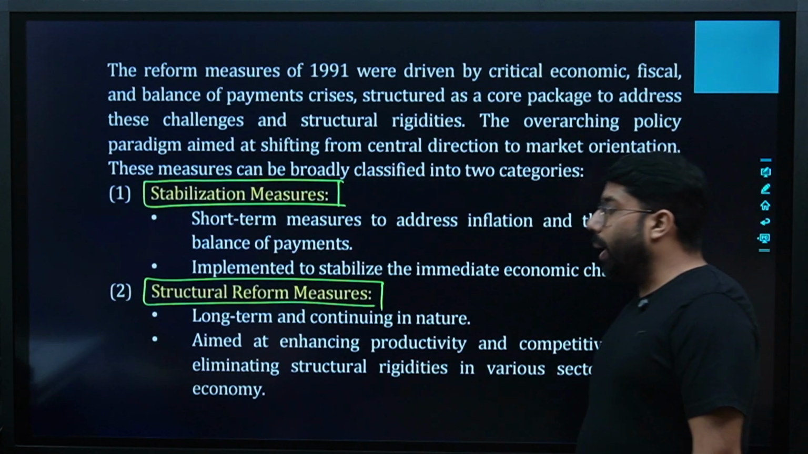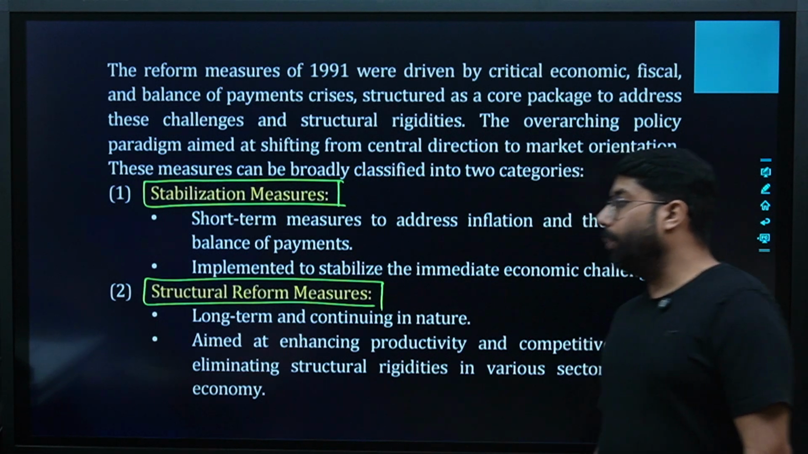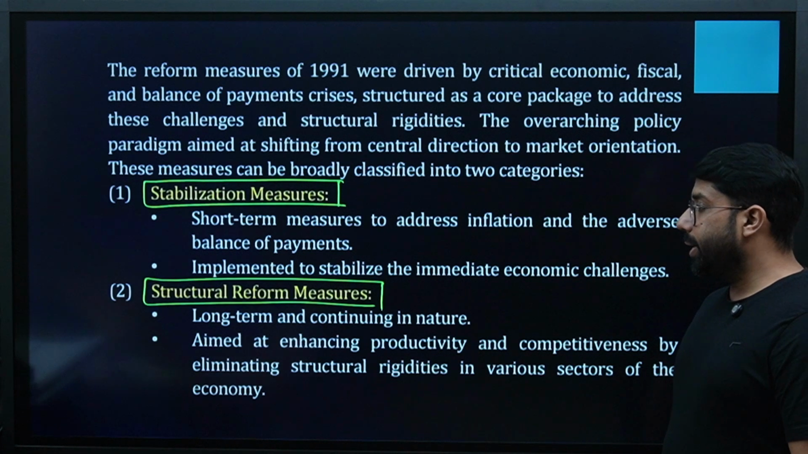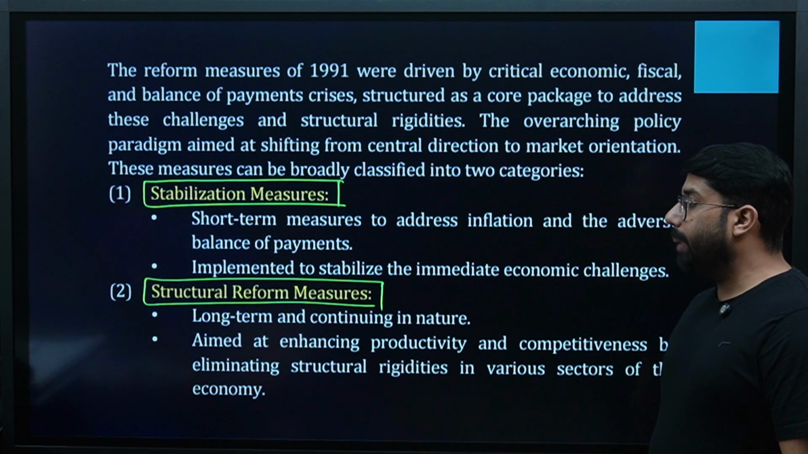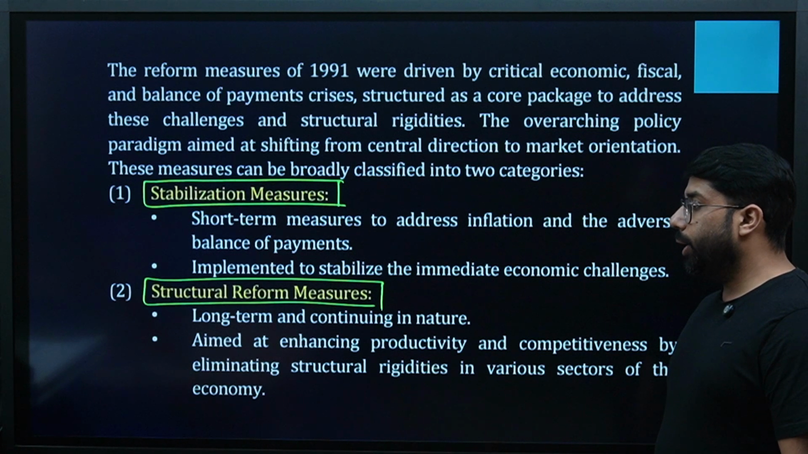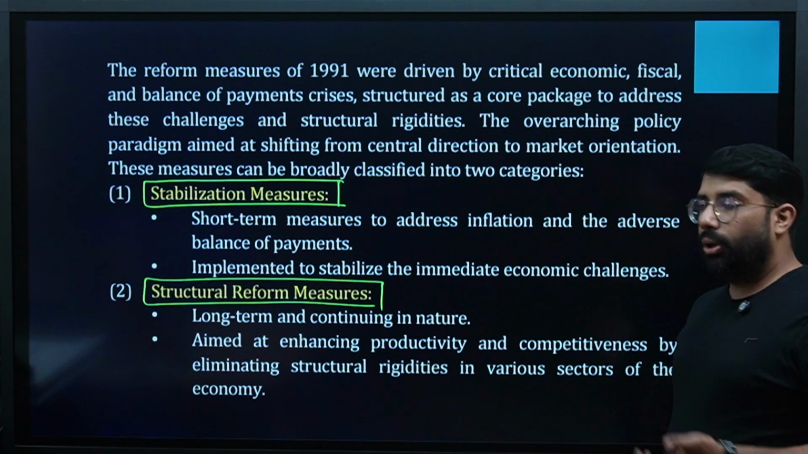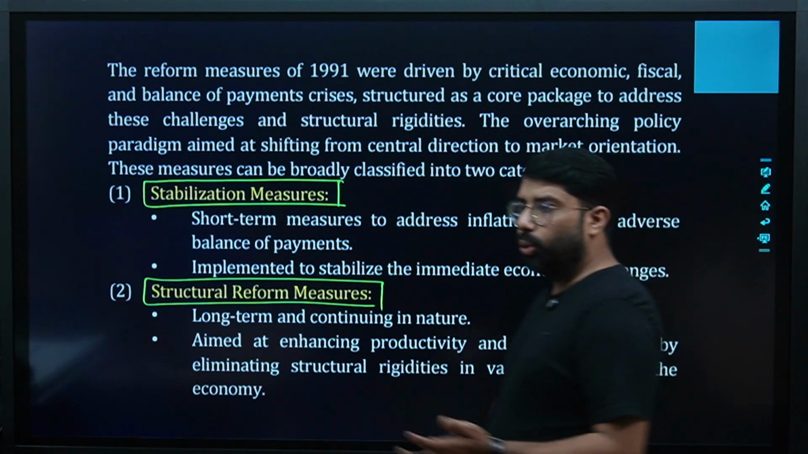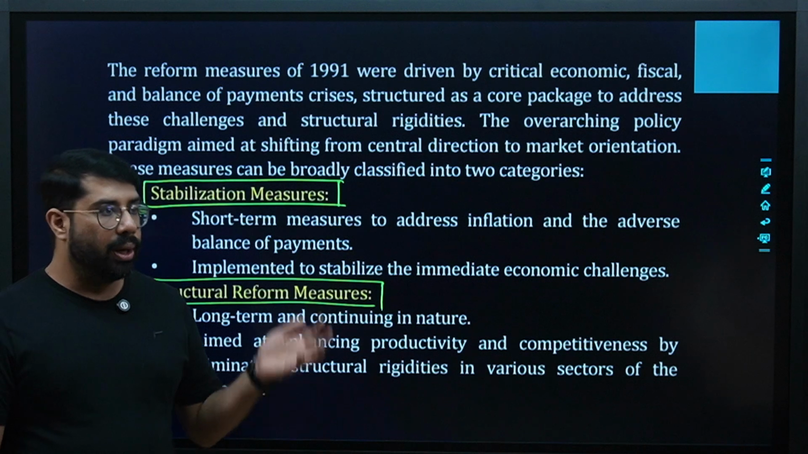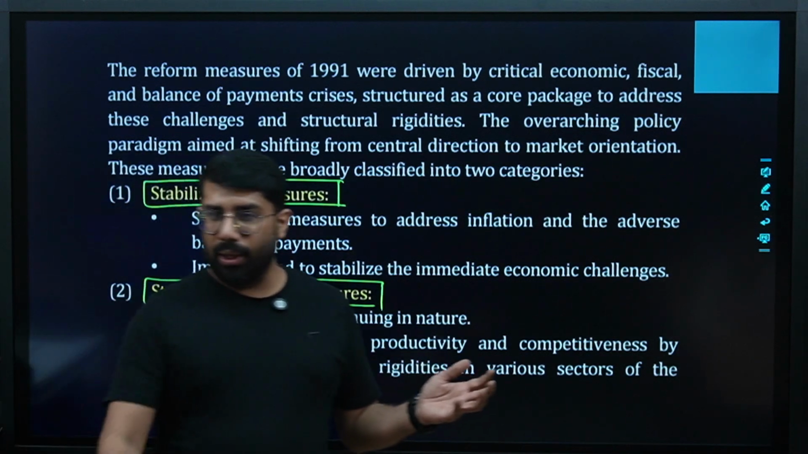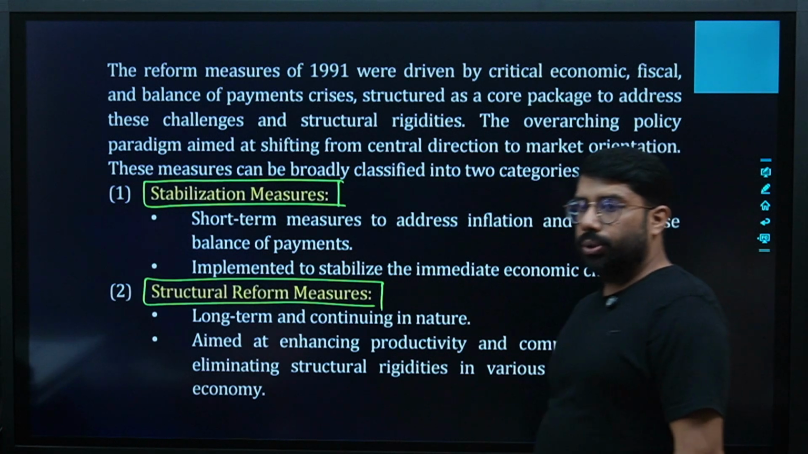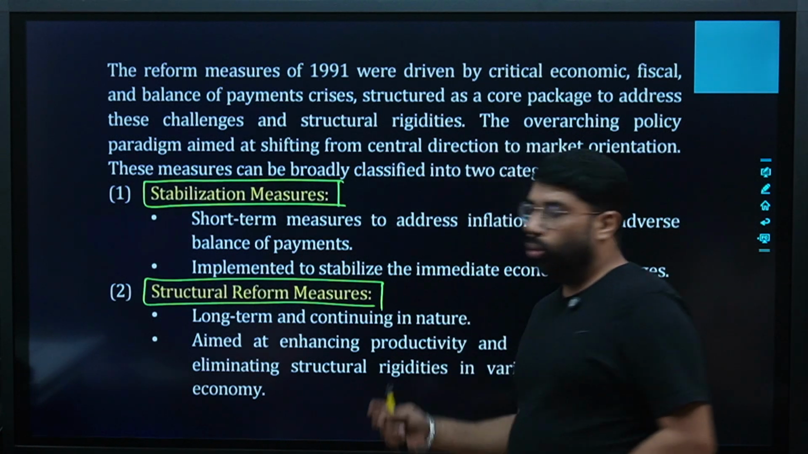The reform measures of 91 were driven by critical economic, fiscal, and BOP crisis, structured as a core package to address these challenges and structural rigidities. The overarching policy paradigm aimed at shifting from central direction to market orientation. I mean, under this policy of 1991, we took many measures so that the market could be grown in a very easy manner. Are we clear?